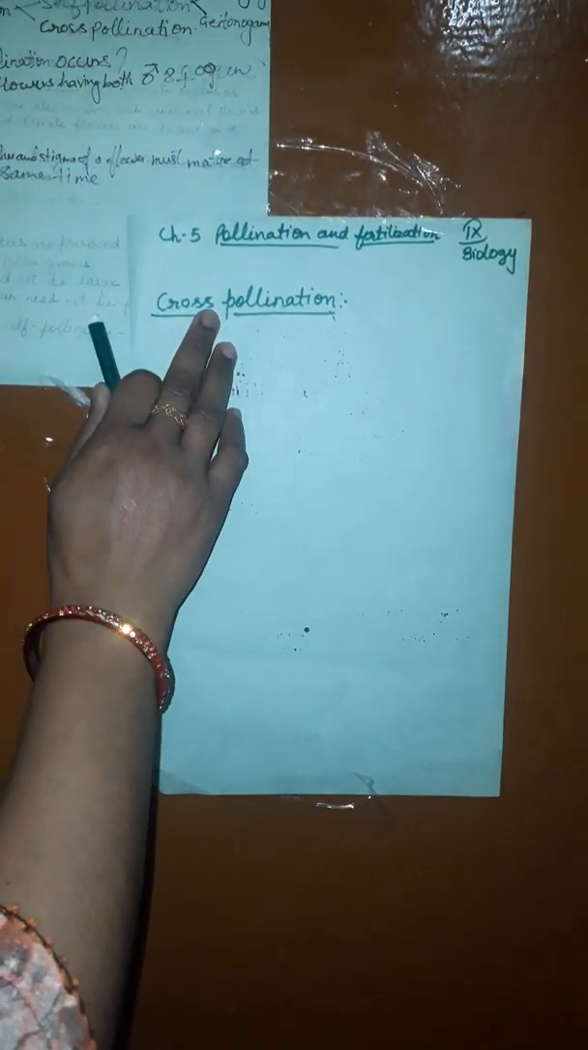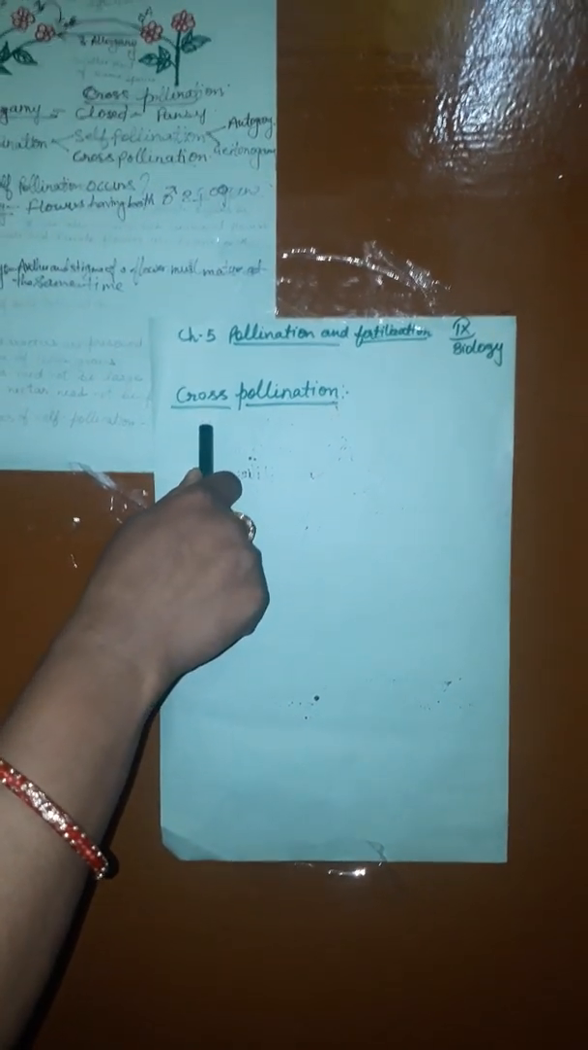Today I am going to start with a type of pollination, that is cross pollination. In the previous video we studied self pollination. Now today we start with cross pollination. What is cross pollination? Cross pollination is the transfer of pollen from anthers of flowers of one plant to the stigma of a flower of another plant of the same species.